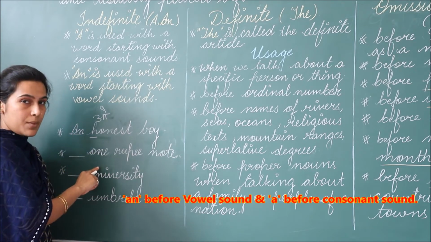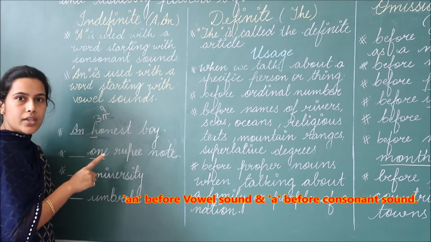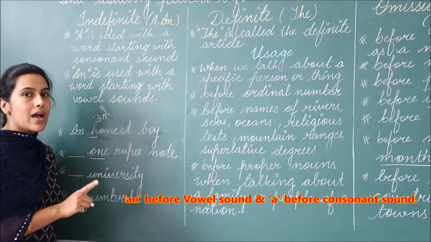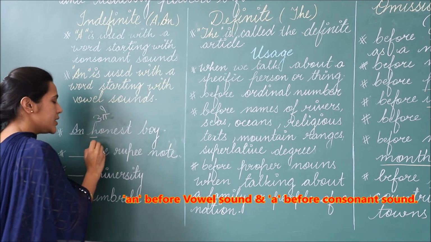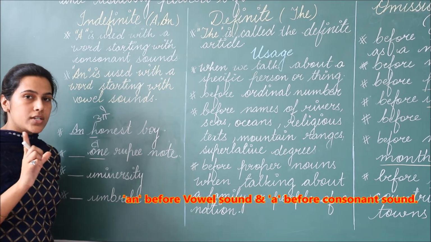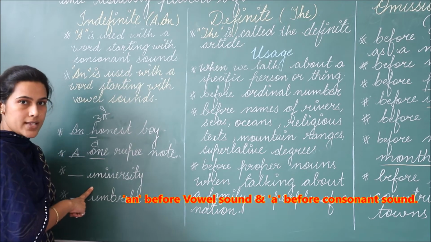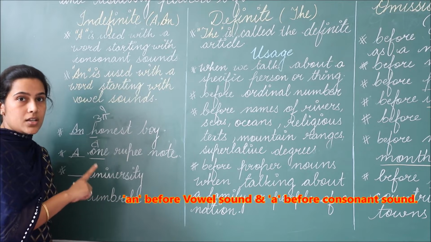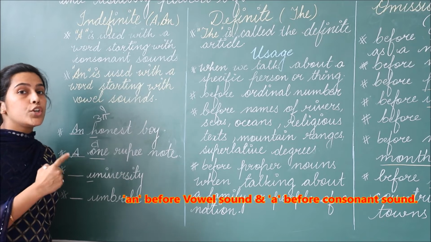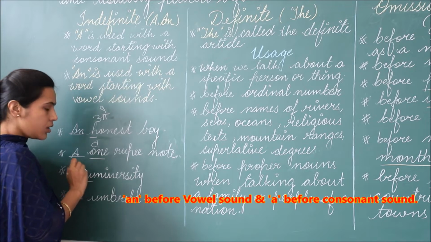Now my second example is dash one rupee note. Now the word one has the first letter O, which is a vowel, but this word is not having a vowel sound. It is having a consonant sound of W. So again we will focus on the consonant sound and I will use article a over here. Then my third example, dash university. Now here again we have a vowel letter, but the sound is of Y, which is a consonant. So I will use article a over here.